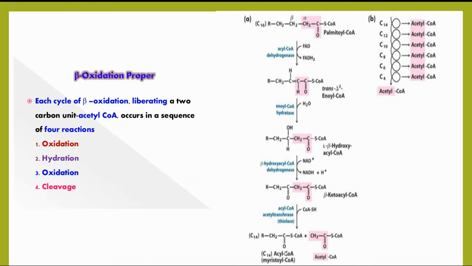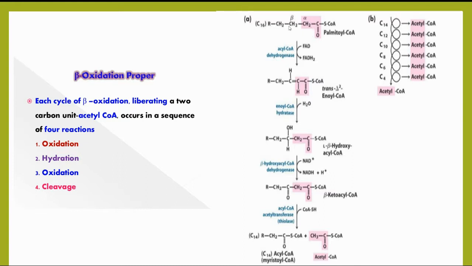The new acyl CoA, containing 2 carbons less than the original, again enters the beta oxidation cycle. The process is continuous, taking place till the fatty acid is completely oxidized.